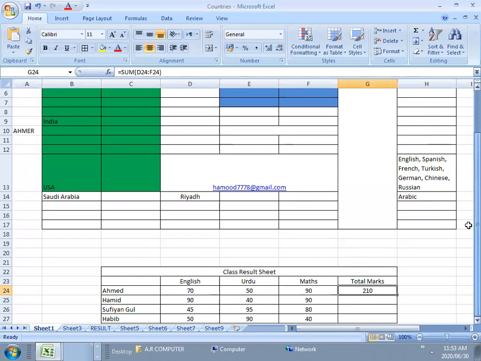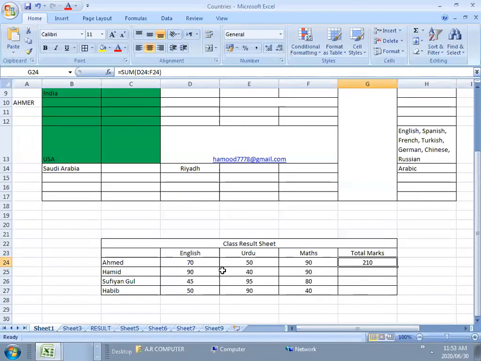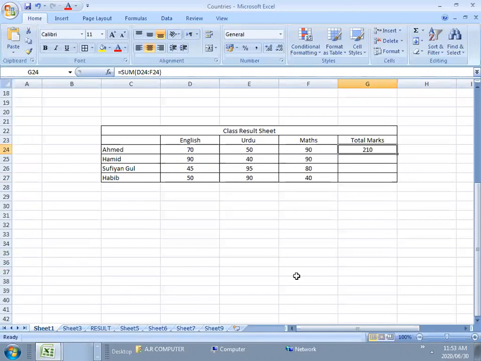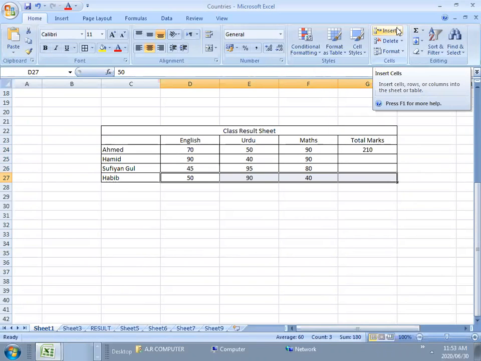Yes, in this way, the total is shown here. Now, will you do it repeatedly, selecting the cell and then pressing this AutoSum? It means if you have the record of 60 students, you will have to do it 60 times, clicking on the sum command, then again selecting the third row, clicking on the command, selecting this, clicking on the command. No, this is a boring method.